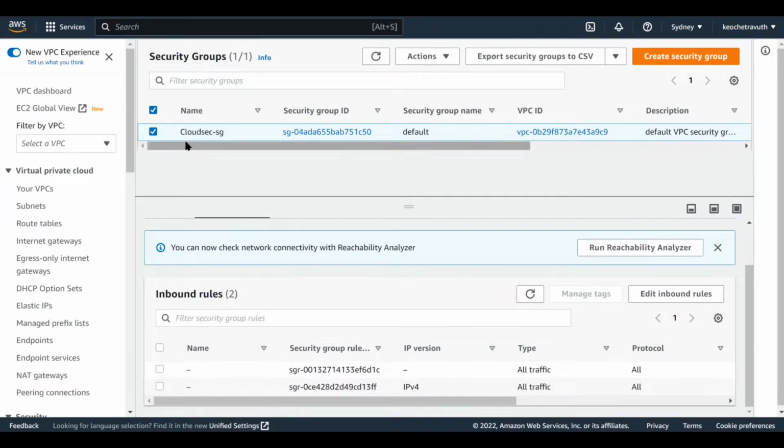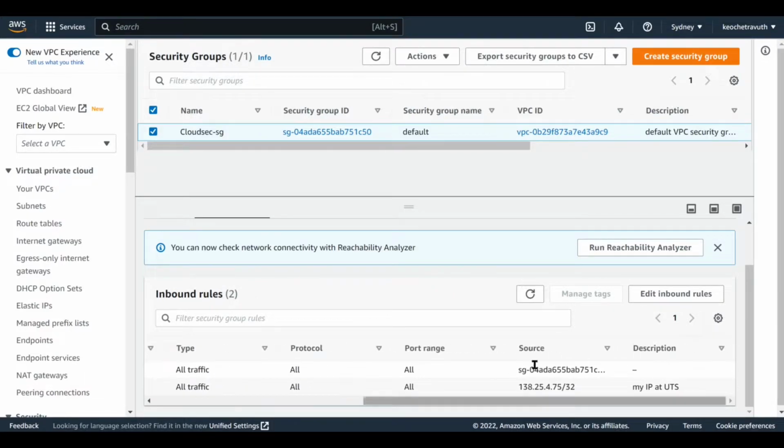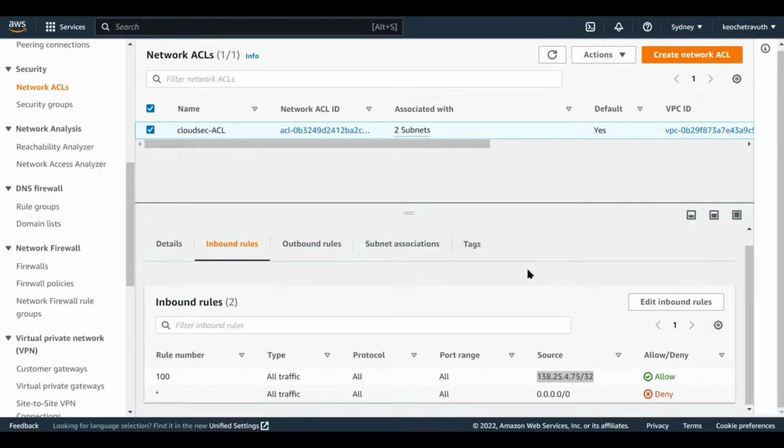We can also set security groups. I have created a CloudSec security group for the inbound traffic rule. I have put my own IP address here as a source, which means I am only able to launch and access my instance from this IP address. This is my current IP address, set for security purposes. Similarly, we can also configure ACLs. So go to network ACLs and then put my own IP address as the source.